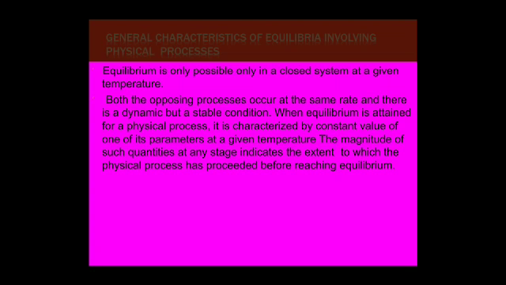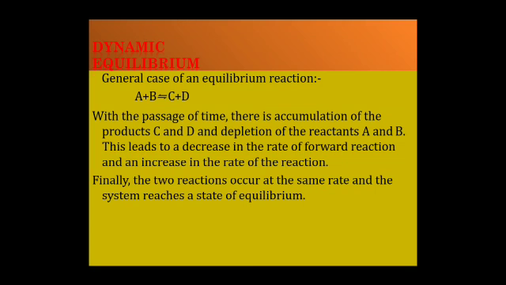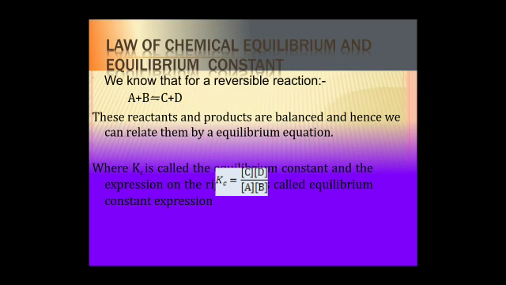proceeded before reaching equilibrium. What is dynamic equilibrium? The general case of an equilibrium reaction is A plus B reversible arrows C plus D, where with the passage of time there is an accumulation of the products C and D and depletion of the reactants A and B. Reactants are A and B and products are C and D. This leads to a decrease in the rate of forward reaction and an increase in the rate of backward reaction. Finally, the two reactions occur at the same rate and the system reaches equilibrium.